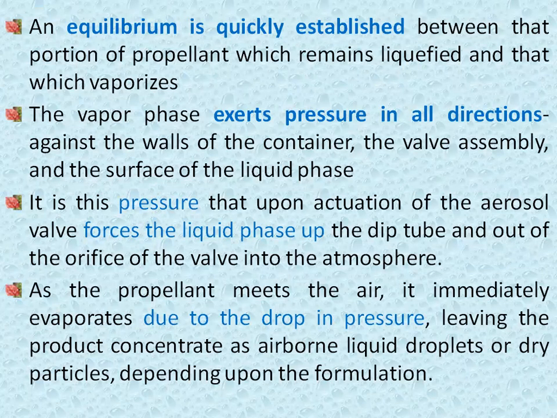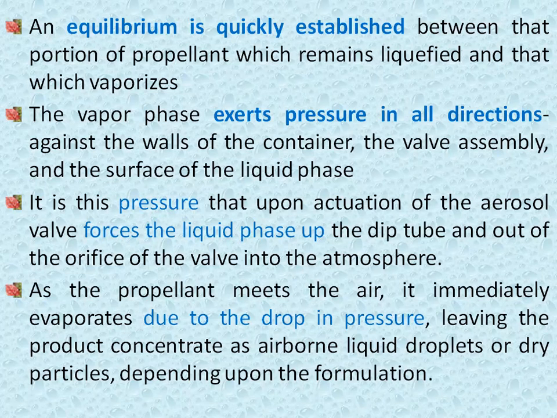Generally, in this aerosol system, what happens whenever we press the actuator? Okay, actuator means the topmost button. So that liquid comes out from the container. As soon as we press the actuator, that vapor pressure is exerted in all directions against the wall of the container, and that liquid comes out, because initially the pressure inside the container is high.